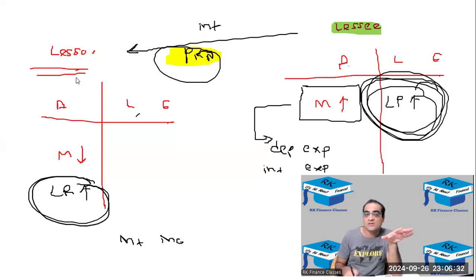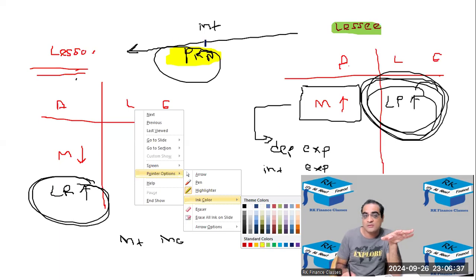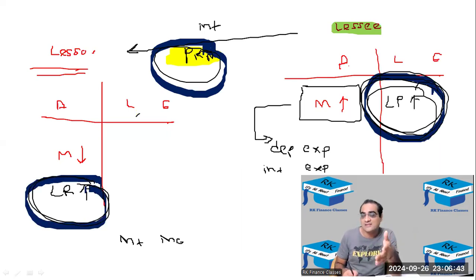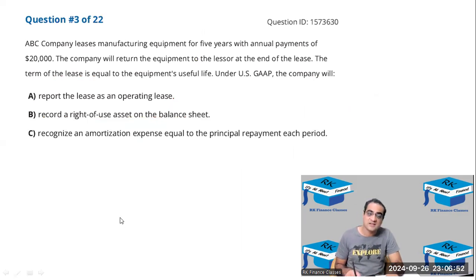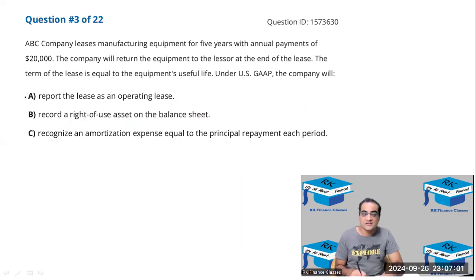कम होगा. So whatever principal you are paying, that will reduce the lease payable and lease receivable. Lease payable in the liability section of the lessee and lease receivable on the assets side of the lessor. So it is not connected with the principal. Depreciation expense is basically cost minus salvage value divided by the life, that is 5 years in this case, by the way. Okay, so operating lease was out, this was out, so the answer was B.